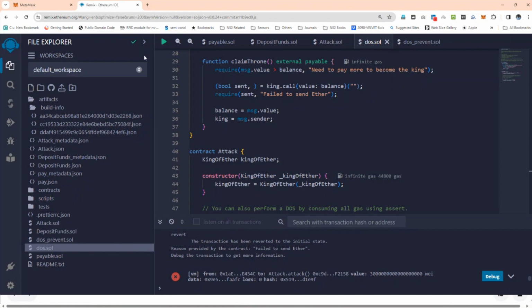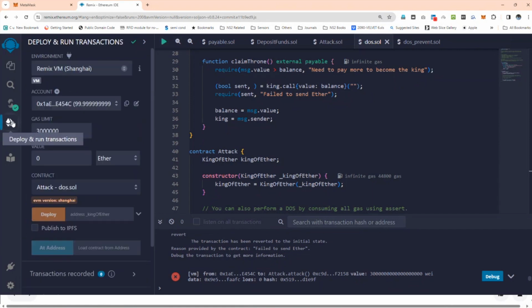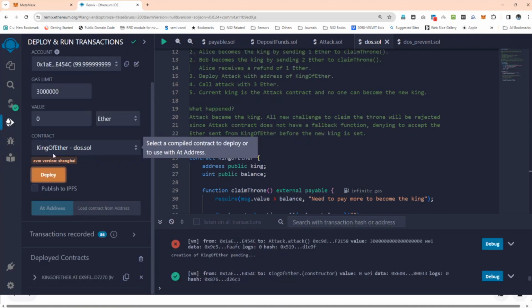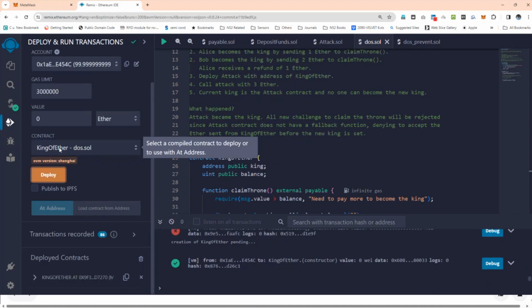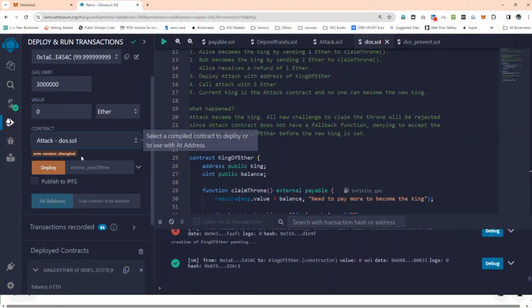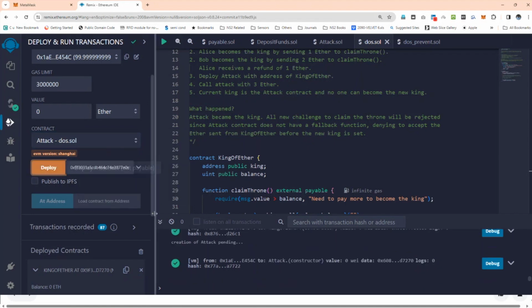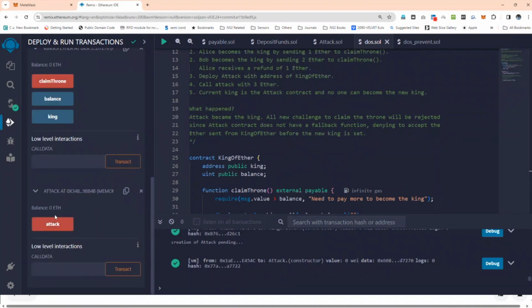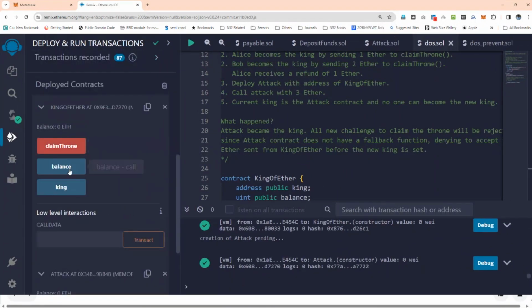First I will run this. After that I will let you know how this is happening. Now this is the King of Ether, and deploy. Okay, so King of Ether is deployed. So claim throne, balance, king. Now copy this, go to the attacker, attack, Ctrl+V and deploy. So the attacker is also deployed. Both of them have been deployed. So balance is 0 ETH, here the claim throne, balance, king.